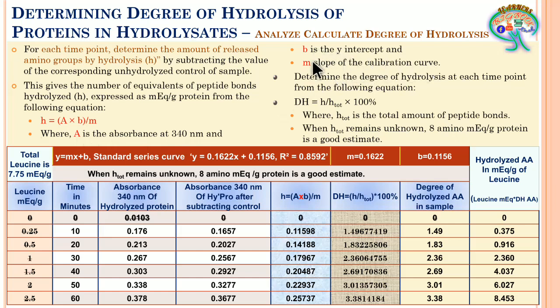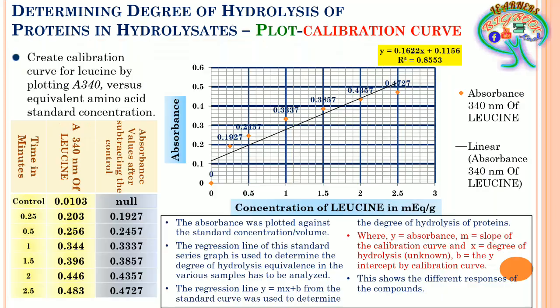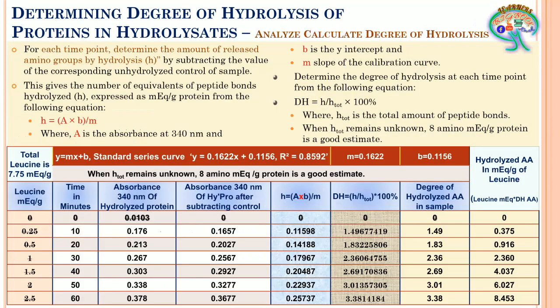This B and M we have collected from the standard series regression equation, this one. That has been mentioned here: M is 0.1622 and B is 0.1156.